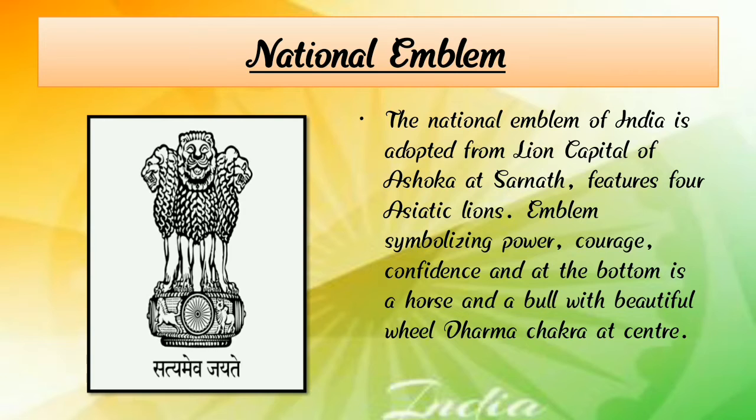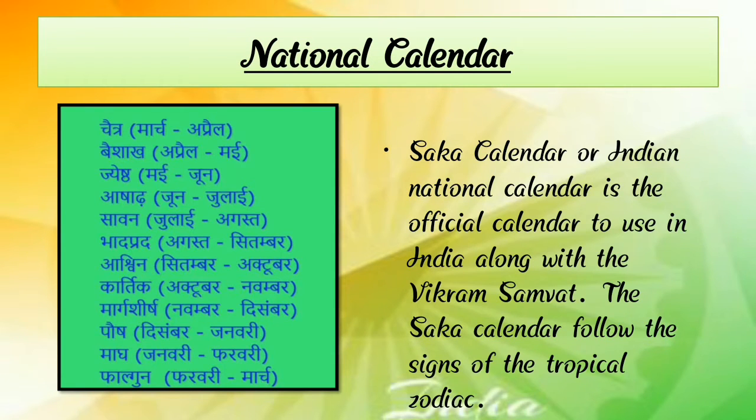So now next we are going to learn about the national calendar.